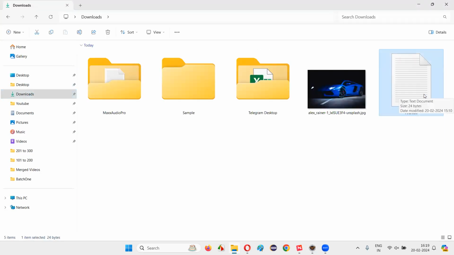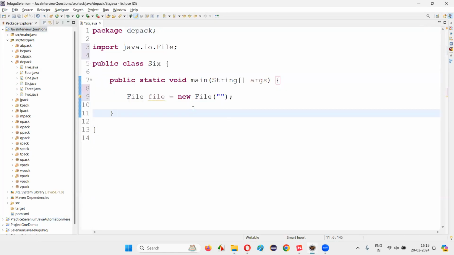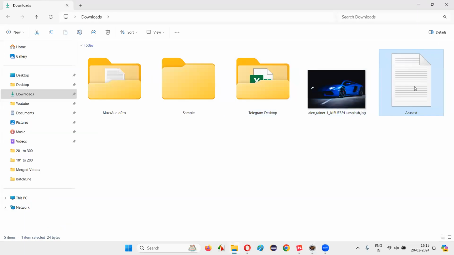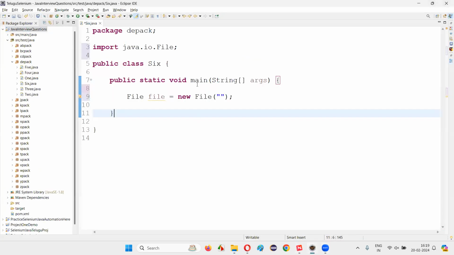For example, arun.txt file. The arun.txt file is a file which is there in the downloads folder. I would like to represent this particular file in this program. So for that, I need to give the full path of this file, guys. Since this particular file is not there in the project and it's outside the project, I have to select properties. And here I need to copy the path of this file, copy this path and come back here